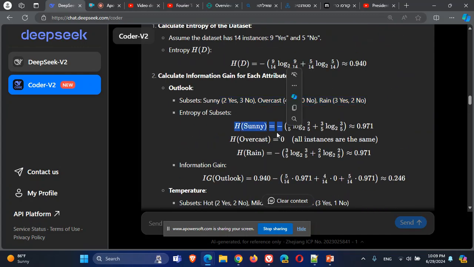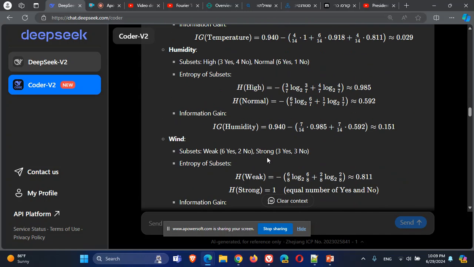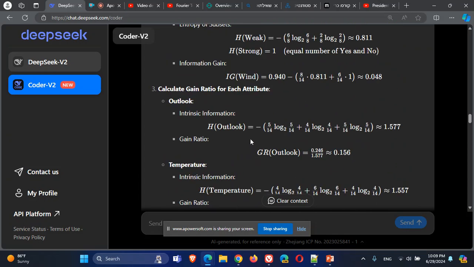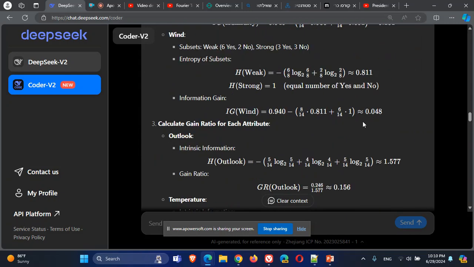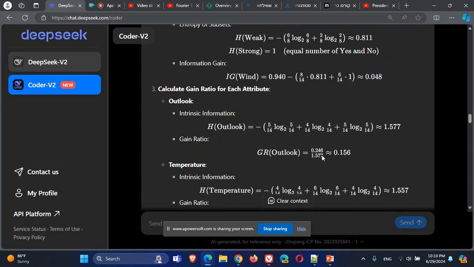Before, we took the entropy of the subsets of the attribute, okay? But now we are calculating the entropy of the whole attribute. So for sunny it's 5 out of 14, for overcast 4 out of 14, and for rain 5 out of 14. So this is the entropy of the whole attribute. We are correcting the information gain: we divide the information gain we got for outlook by the entropy of the attribute.